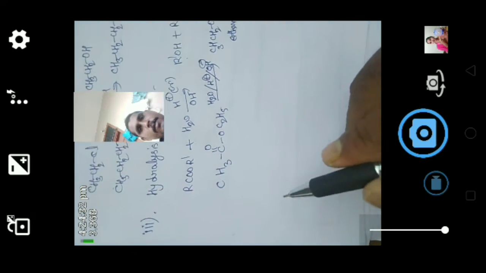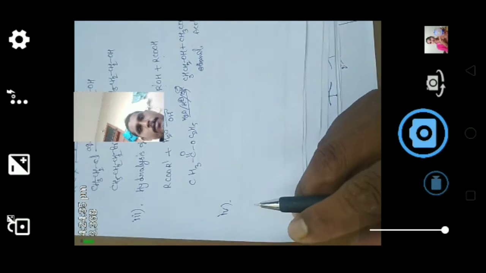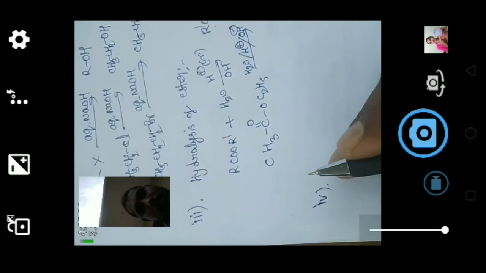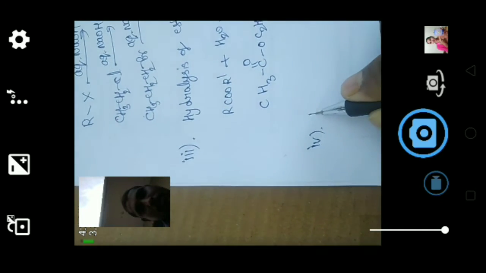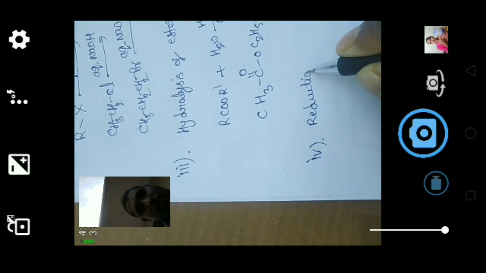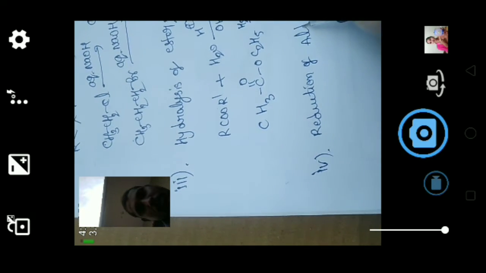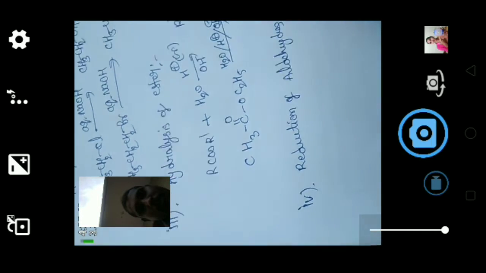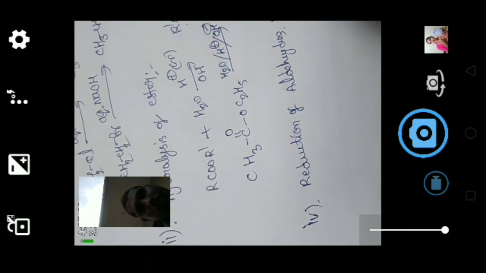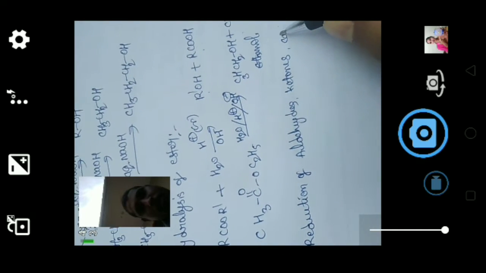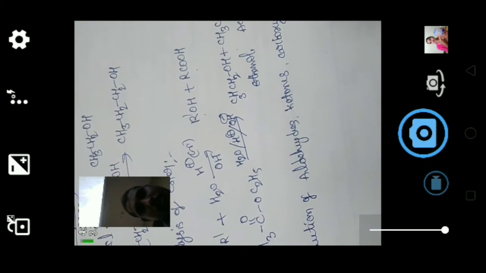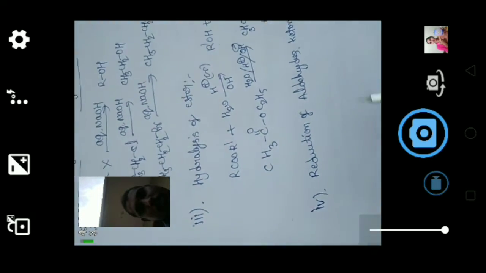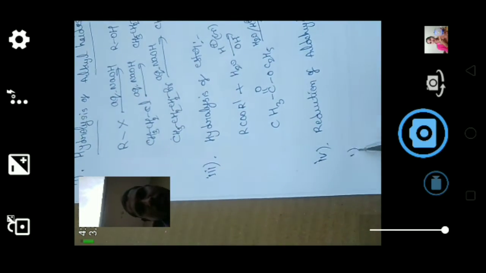Now coming to another method, that is reduction: reduction of aldehydes, ketones, carboxylic acids and esters. Now we will see one example for each.